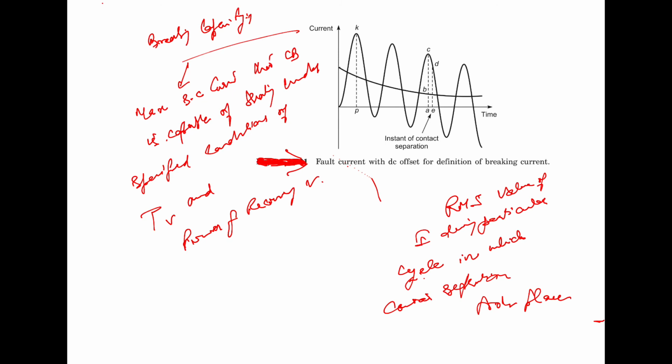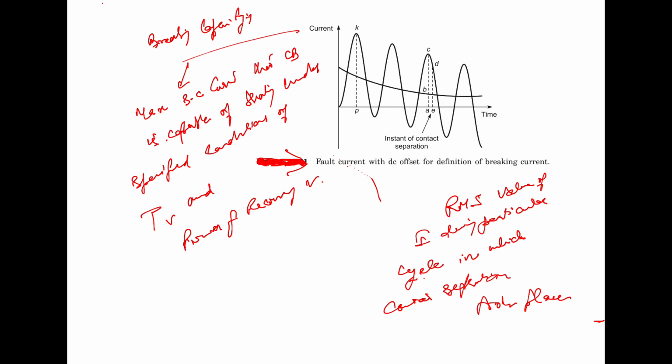So, as shown in this, at the instant when the contact separation took place, it shows the waveform of the current being interrupted. Now, it can be noted that the current waveform has a decaying DC offset as shown here, superimposed on the alternating current waveform. Now let us take the instantaneous value of the current at the moment of the contact separation, let it be represented by ED at this point.